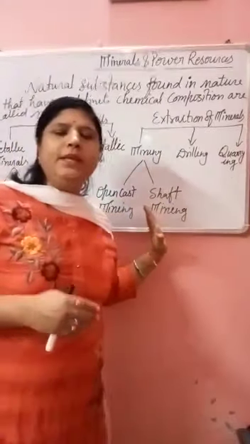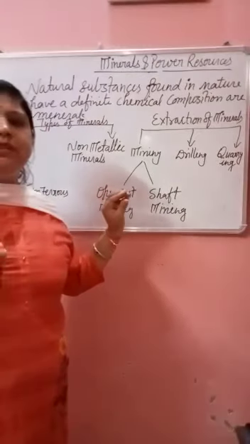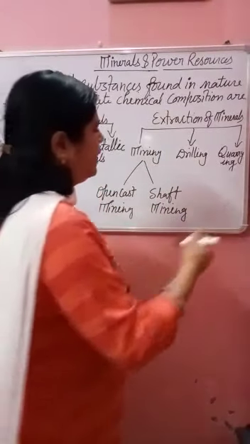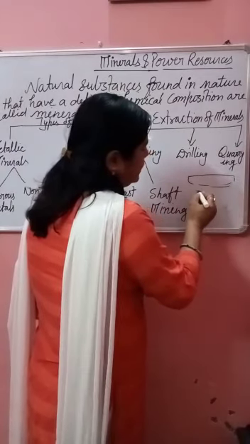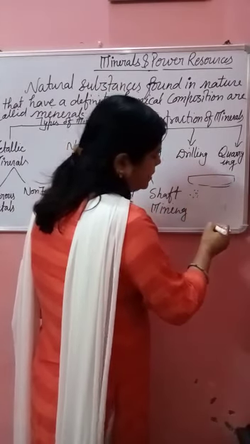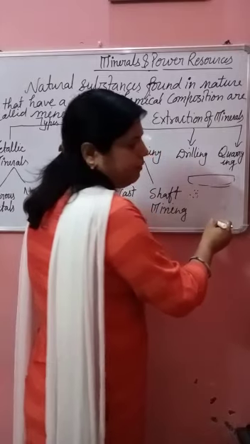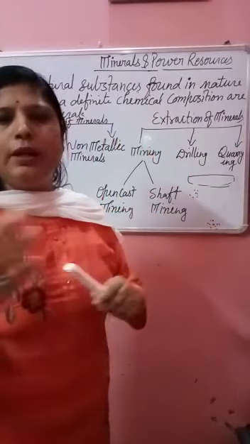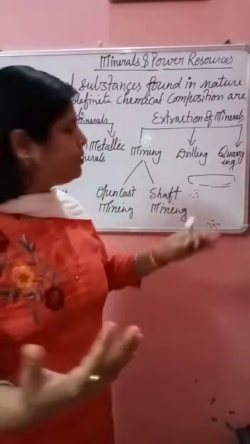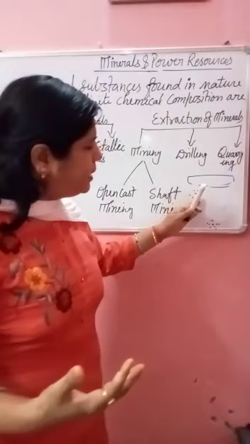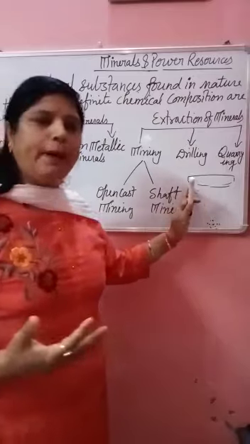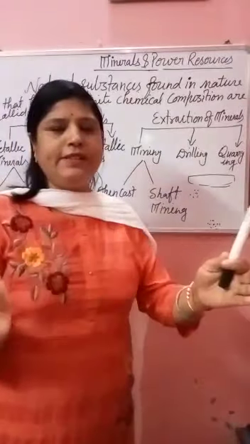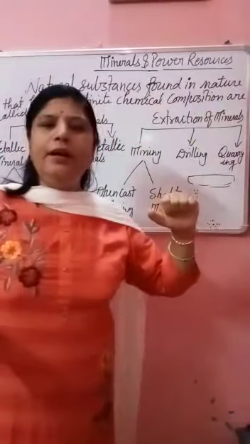Open cast mining means the minerals which we can easily see in the upper layer of the earth. Okay, and we see that some minerals are here and some minerals are very deep in the earth. So we use different processes to extract these minerals. The minerals which are very near to the layer we can extract by open cast mining, means we can remove the surface area and then extract the minerals.